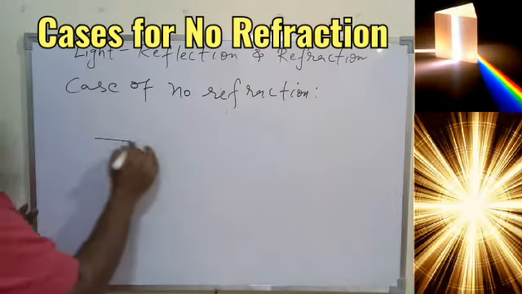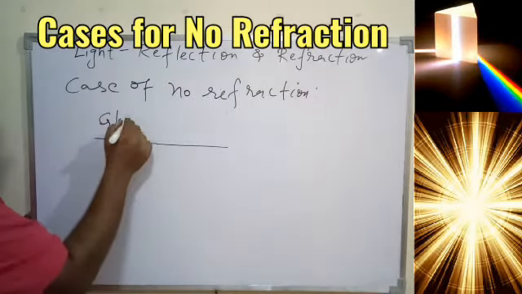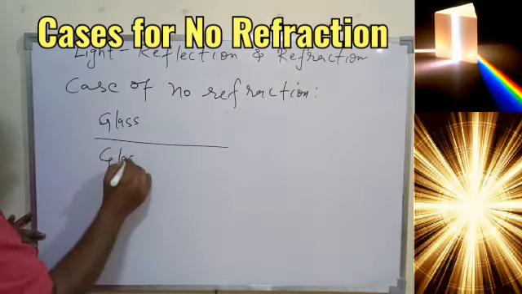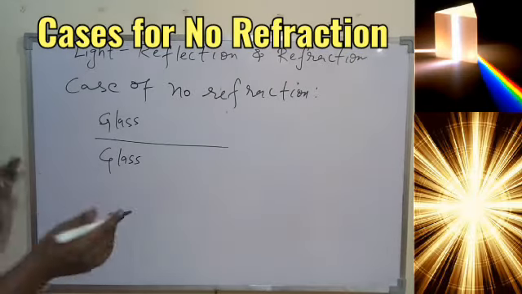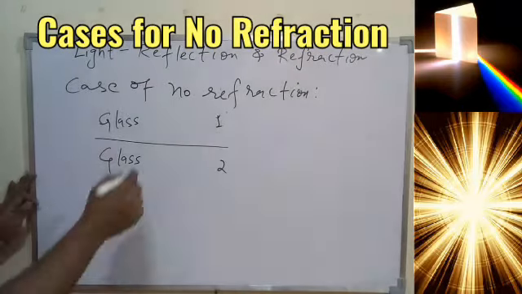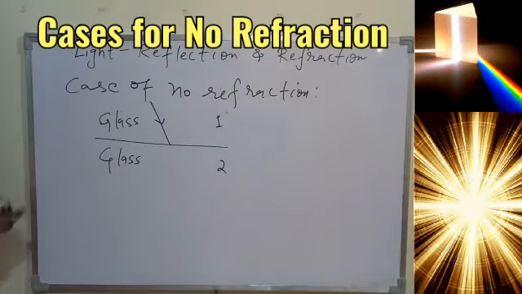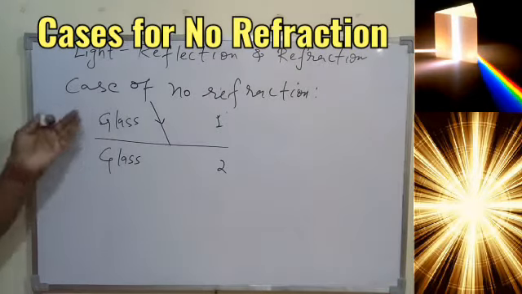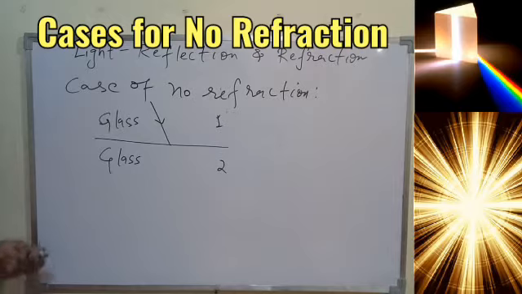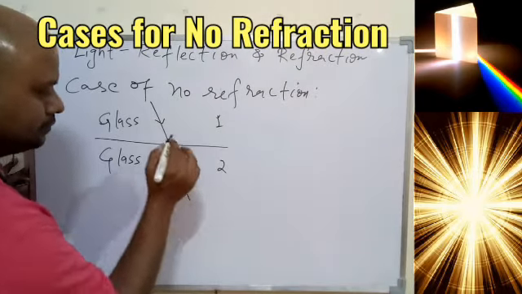Okay, this is the first. The second case is if we have glass and glass, the same medium. So medium 1 is also glass, medium 2 is also glass, and both are the same. In that case, if the light falls at any angle with the normal, there is no change in the medium, so there will be no change in the speed of light. If the medium does not change, that is, if the optical density remains the same, then in that case also the light will travel straight away.